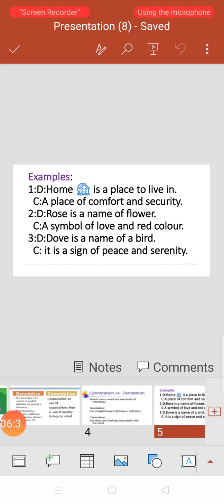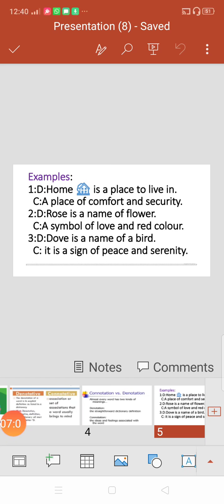So there is a difference between denotative meaning and connotative meaning. Both are meanings, but the concept is changed. Denotative is the written meaning of the words, that is written in some book, in some dictionary or sort of definition. But the connotative meanings are not always written. These are in our minds. Whatever we are thinking, that thinking is called the connotative meanings.